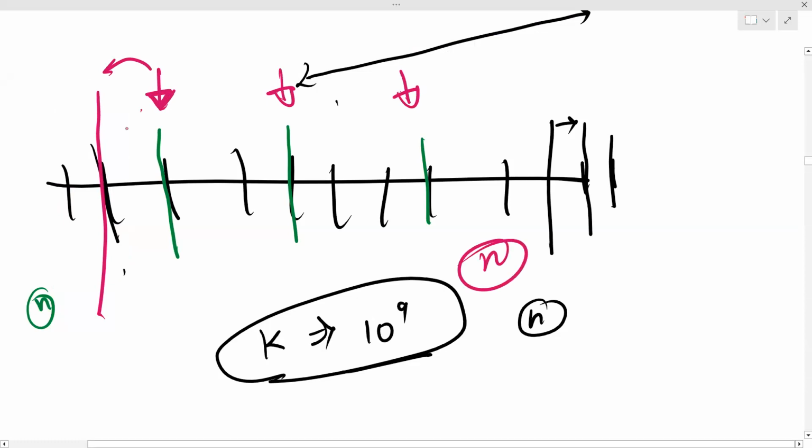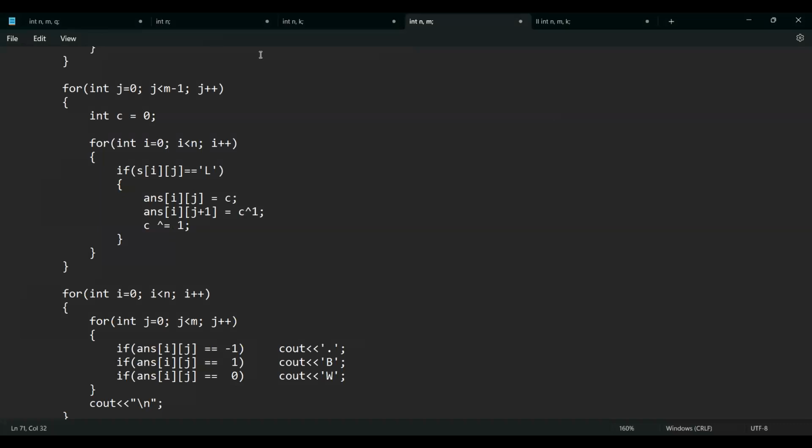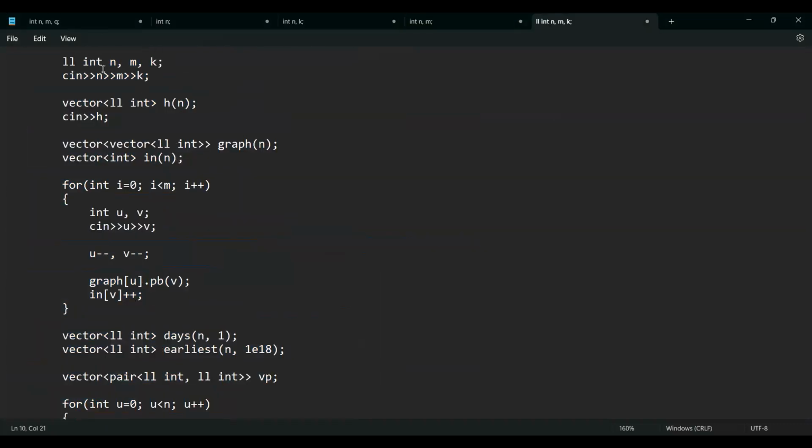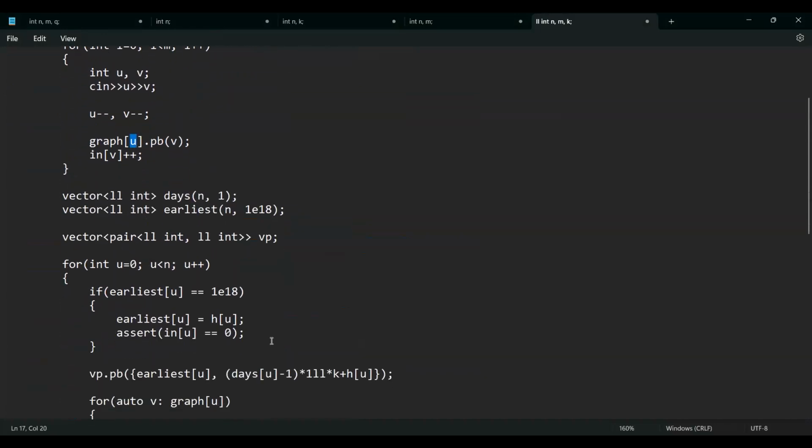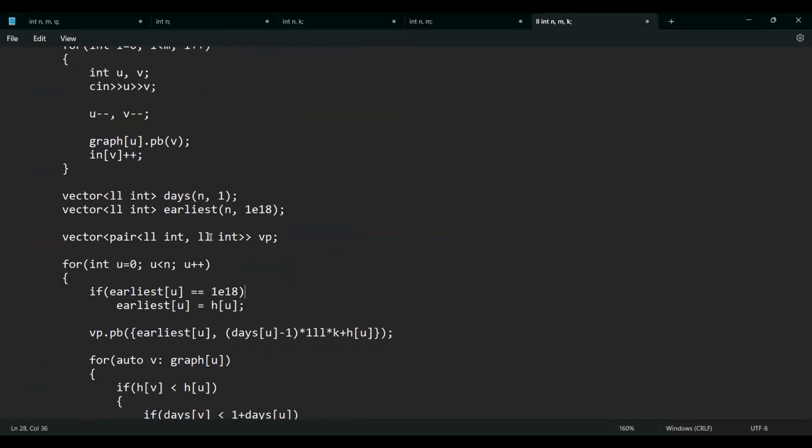Yes. Okay, so I'll show you the implementation. First, I'm taking n, m, and k as input. Then I'm taking h as input. So these are the r's. Then I'm making a graph after these, where v can only be completed after you have completed u. And I don't think this is needed, this is just for assertion, so I don't actually need this.